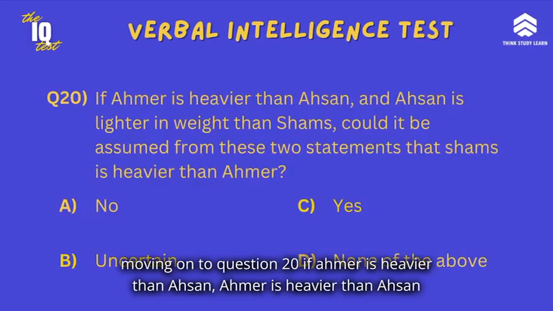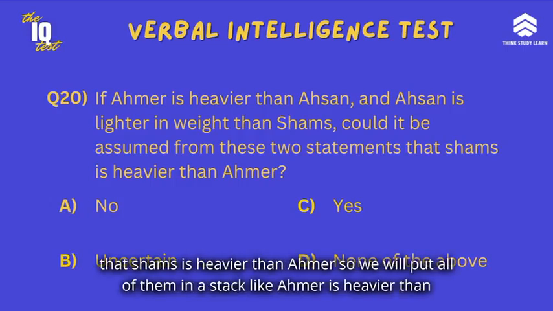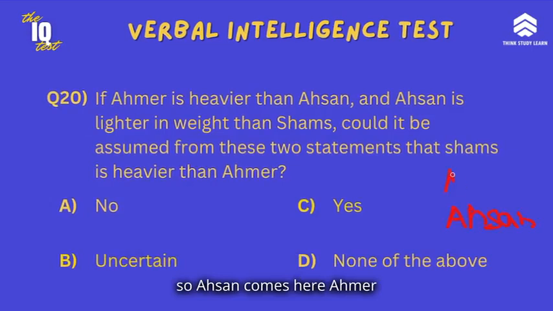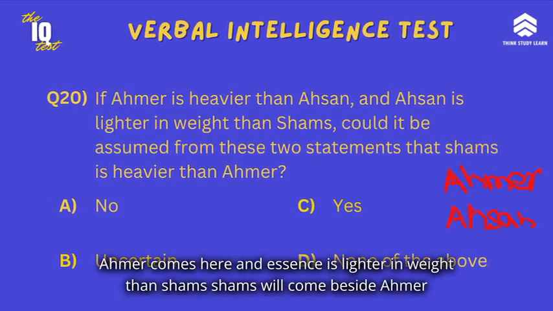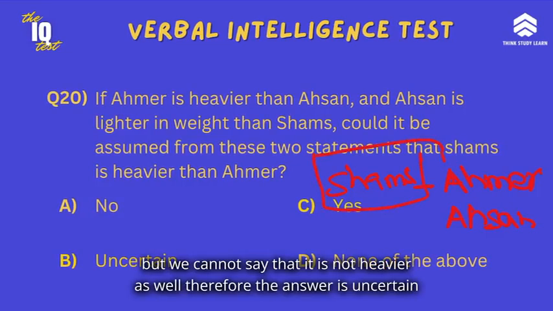Moving on to question 20. If Amr is heavier than Sn, and Sn is lighter in weight than Shams, could it be assumed from these two statements that Shams is heavier than Amr? So we will put all of them in a stack. Amr is heavier than Sn, so Sn comes here, Amr comes here, and Sn is lighter in weight than Shams. Shams will come beside Amr. Therefore, by this statement, we cannot assume that Shams is heavier than Amr. But we cannot say that it is not heavier as well. Therefore, the answer is uncertain.